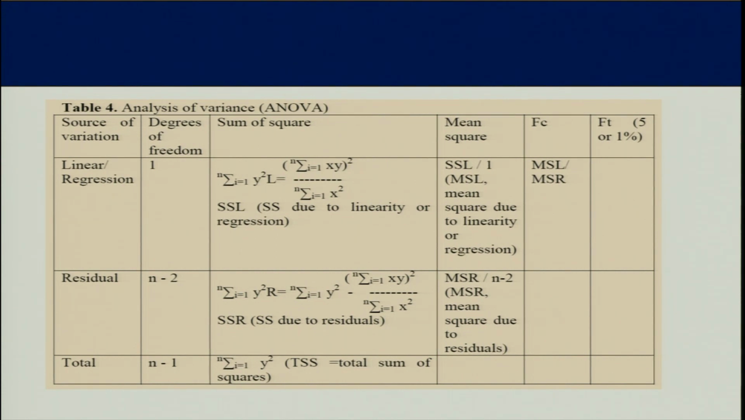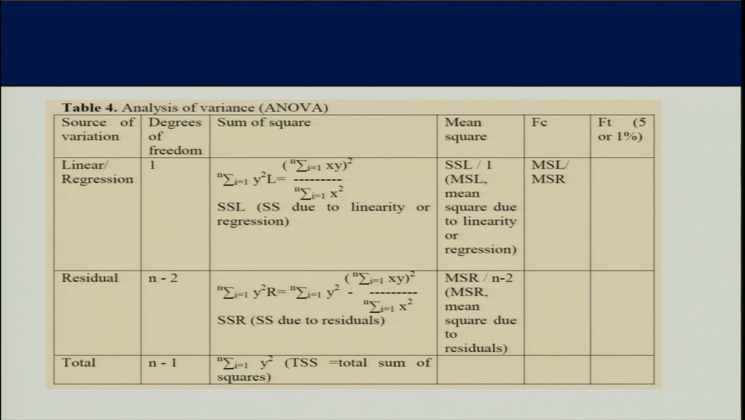N is the number of pairs of observations, minus 1, and residual you can calculate as n minus 1 minus 1, so n minus 2 is for residual. Now we go to sum of squares. Sum of square for regression is equal to (summation xy) whole squared divided by summation small x squared. This is known as sum of square due to regression. And then see the total sum of square, the last cell under column 3, summation y squared.